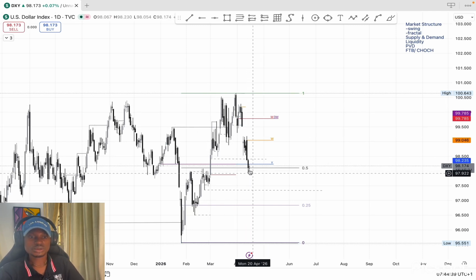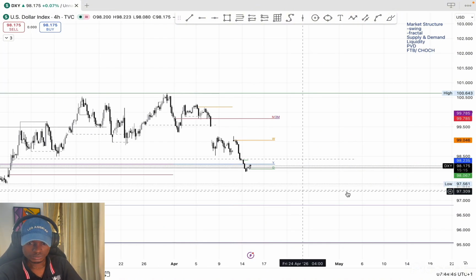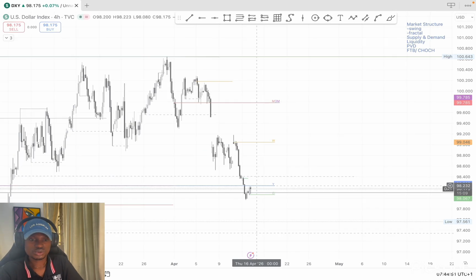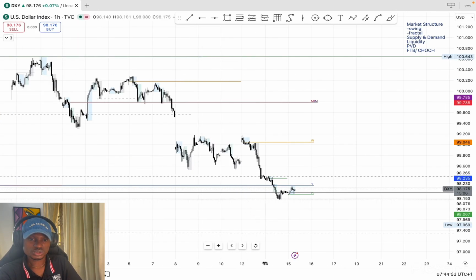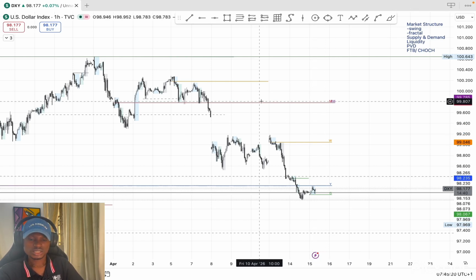What I want to see presently is a change of character either in the 4 hours or 1 hour. If we get a fractal structure shift or a change of character in the 4 hours or in the 1 hour, then we know that DXY is ready to continue buying. If we get one more drop and a change of character to continue pushing to the highs, good and fine. But if we don't get that, if we get double highs formed, then that will also be good. Nonetheless, I'm expecting price to continue pushing further into the highs from here.